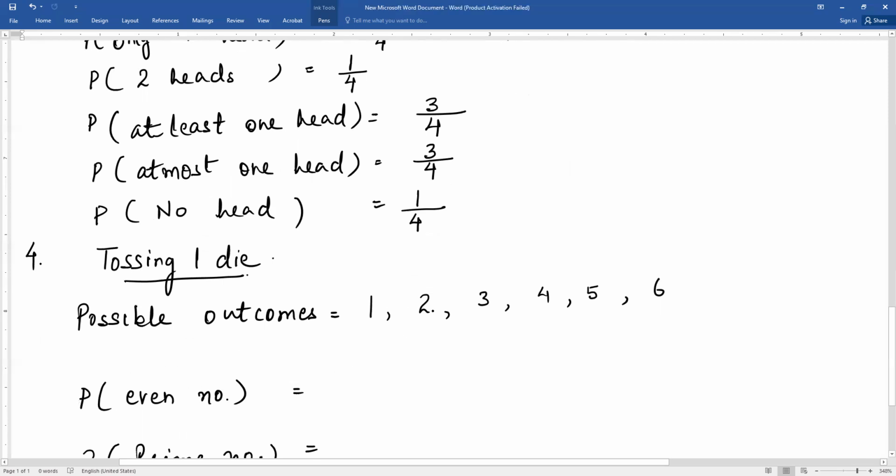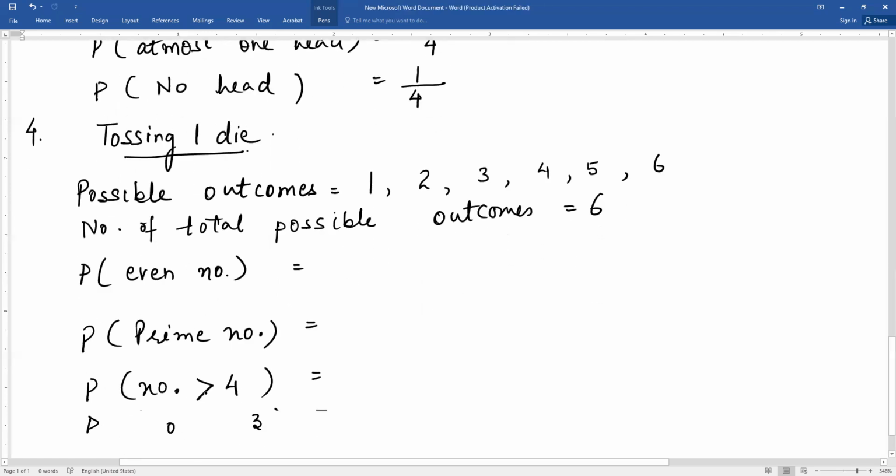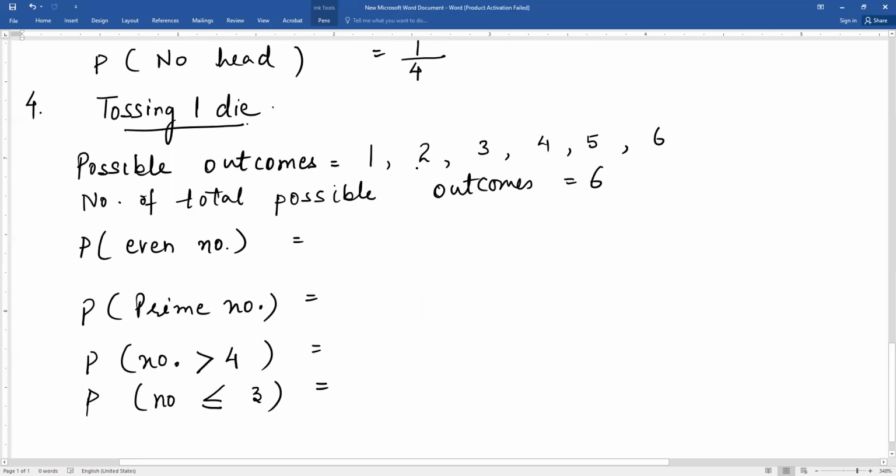Now, what is the number of total possible outcomes? This is 6. So probability of getting an even number. Where do we get an even number here? Even numbers are 2, 4 and 6. There are 3 outcomes which are favorable to getting an even number. This gives favorable outcomes 3 upon total outcomes 6. So probability of even number is 1 by 2.